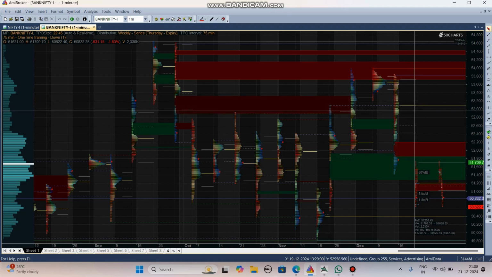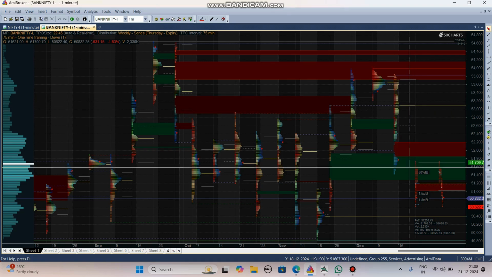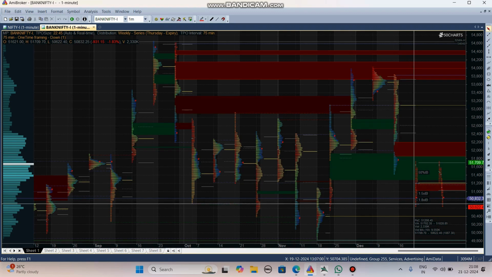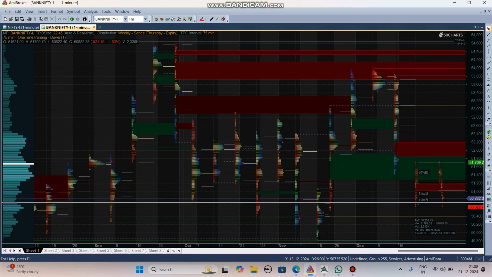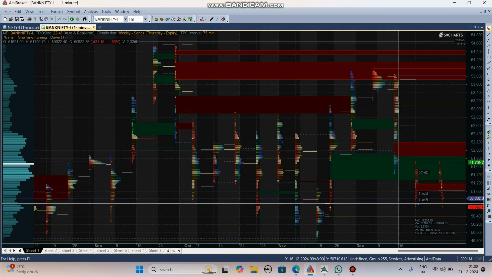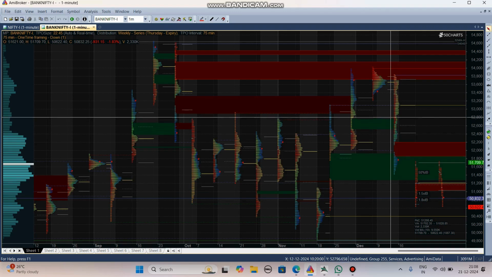Whenever the price tests plus one standard deviation, they pull the price back to minus one standard deviation. So this is one piece of information: we have to always monitor the smart money from the top and bottom of the standard deviation levels. To learn standard deviation levels, everyone should learn market profile, because market profile alone gives the perfect standard deviation levels with the bell curve development.